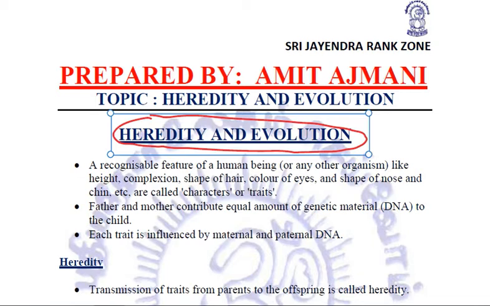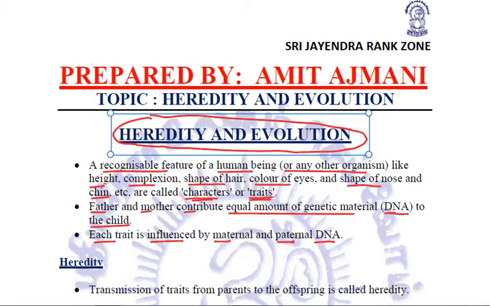Now, before starting the chapter, let us try to understand what exactly characters or traits are. Actually, a recognizable feature of a human being or any other organism, like our height, our complexion, the shape of hair, color of eyes, shape of nose and chin, they all are examples of characters or traits. Our parents, father and mother, contribute an equal amount of genetic material, that is the DNA, to the child, and each trait is influenced by maternal as well as paternal DNA.